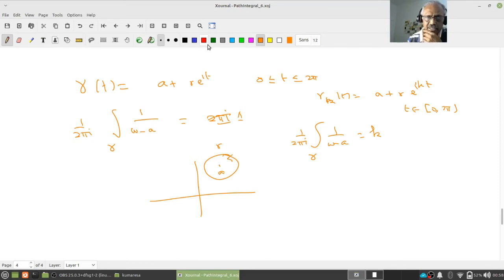Now if this is the geometry, then there is a very natural question I can ask. Suppose I take some z here, which is in the disk B(a, r), that is, it is inside the area enclosed by the circle. In this case, it's an open disk B(a, r). Then what do you think about my gamma_k? Gamma_k also goes around z k times, right?